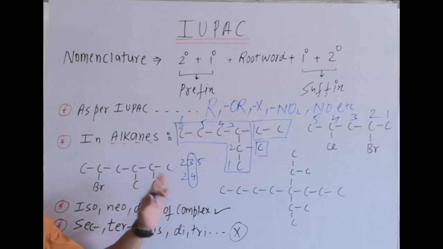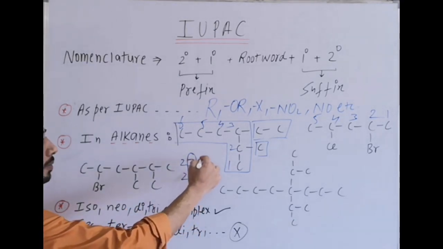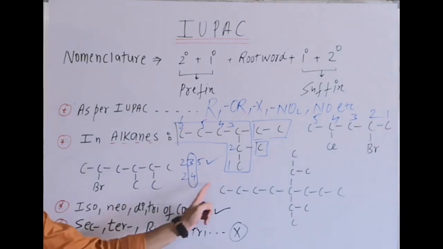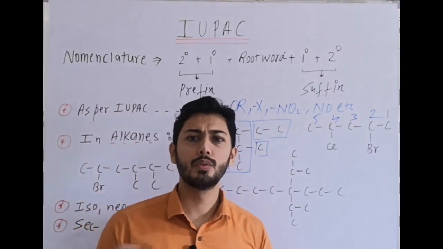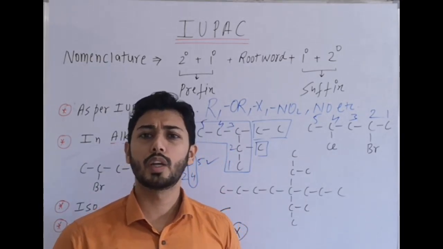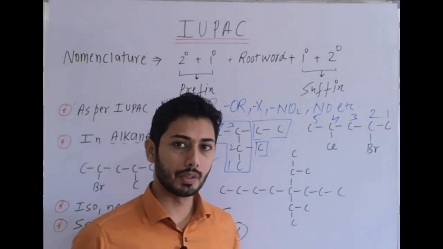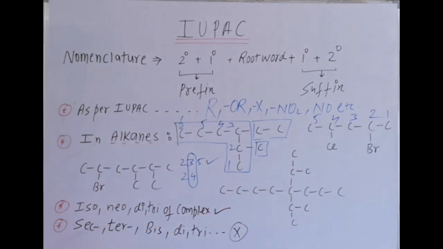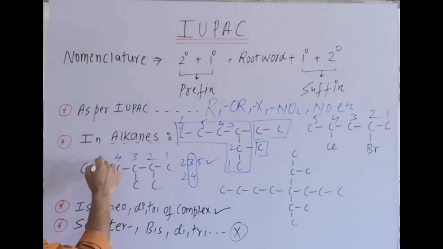That is the rule of first point of difference. Whenever you get the difference, go for that one where less number is present. That means no need to check further, and no use of sum rule. Sometimes you use sum or the lowest sum of the locant rule. Leave that one. Use rule of first point of difference. In that case, numbering will start from right side. 1, 2, 3, 4, 5, 6.